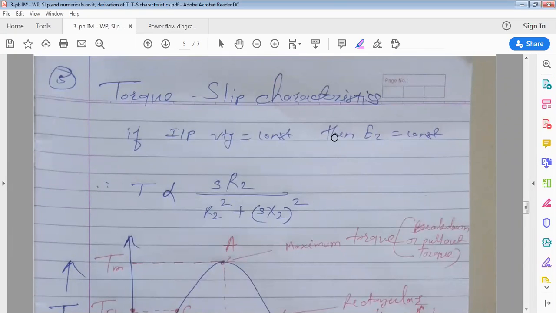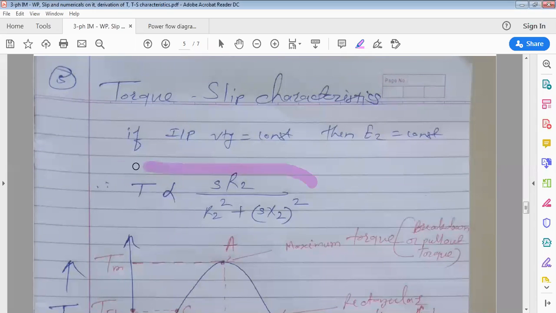Now, does torque depend on slip or does slip depend on torque? As you change load, speed changes. So if speed changes, slip will change.